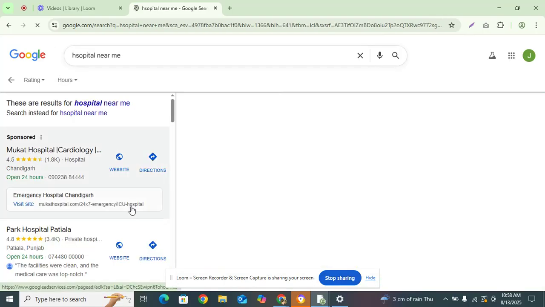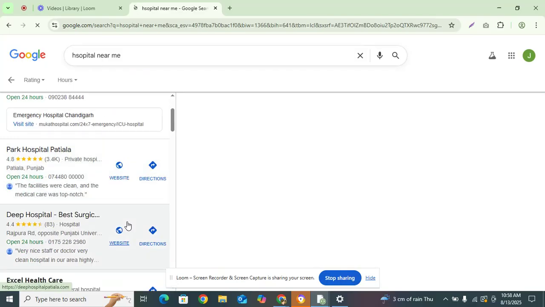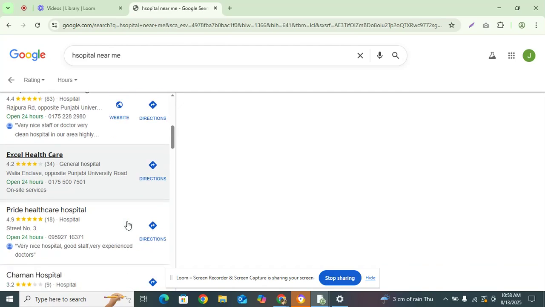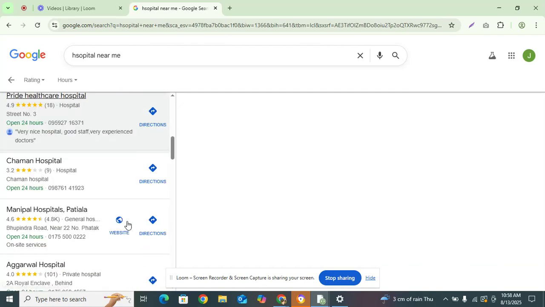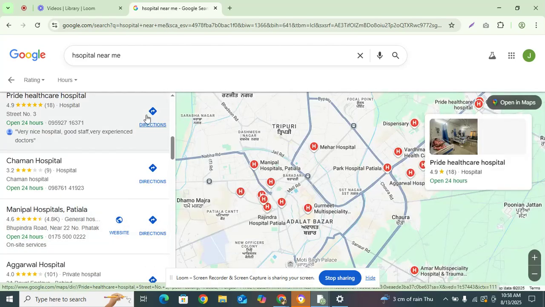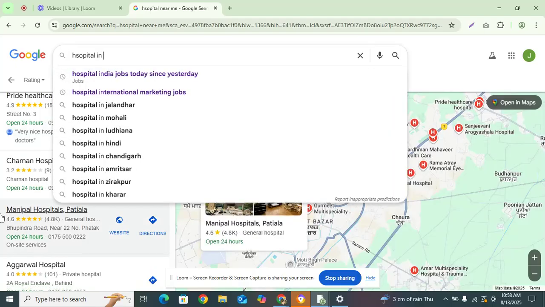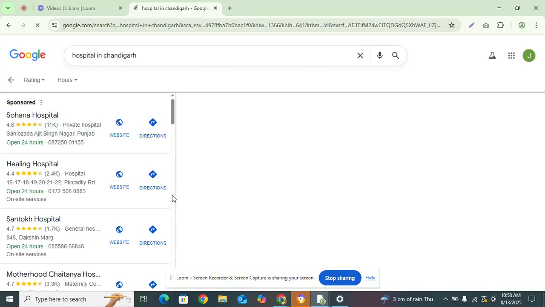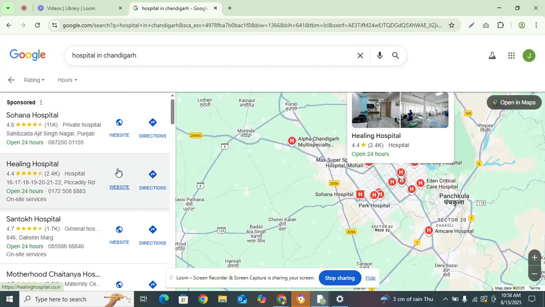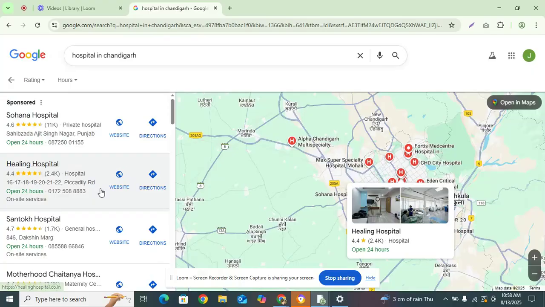So, we find them in these kinds of hospitals: Mughal Hospital, Park Hospital, Jeep Hospital, Excel Healthcare. And if you want to do it the other way for some specific location, we can do it like this: hospital in Chandigarh. If we search for a hospital in Chandigarh, Swana Hospital is on top.